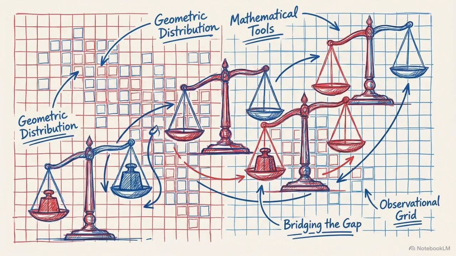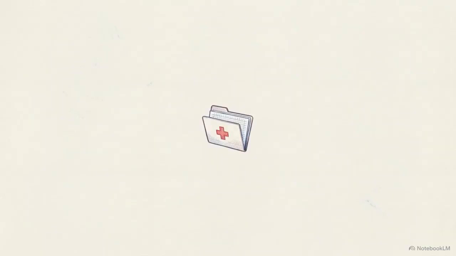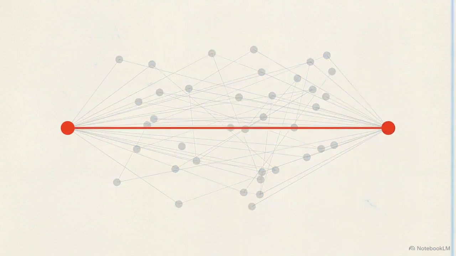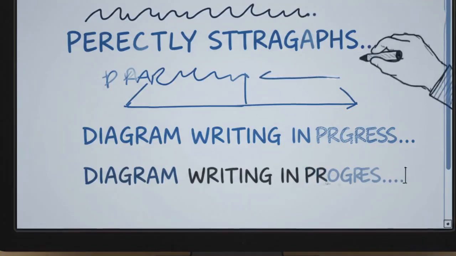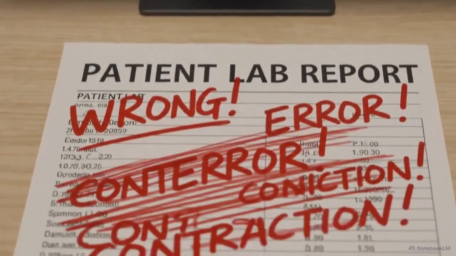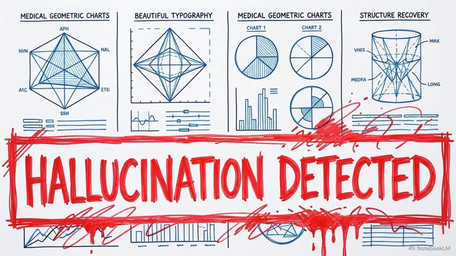Bridging this gap requires mathematical tools like inverse probability weighting and propensity score matching. These methods restructure historical hospital logs, weighting the observational data to simulate the controlled conditions of a randomized clinical trial. They isolate the specific effect of an intervention, filtering out the background noise. Without a rigorous causal inference layer, plugging an LLM directly into a hospital system creates an articulate hallucination machine, highly confident, beautifully formatted, and completely detached from physical reality.